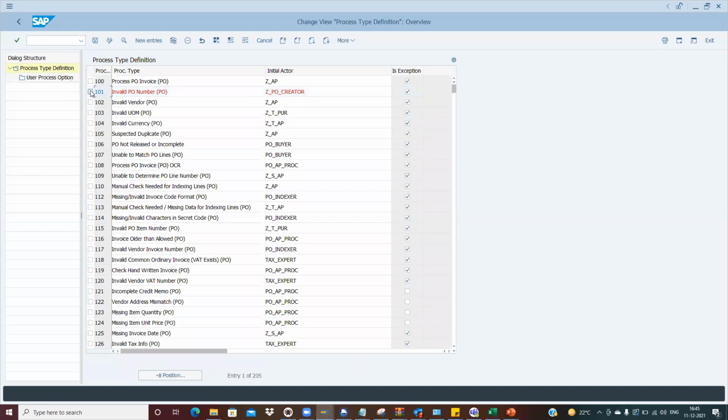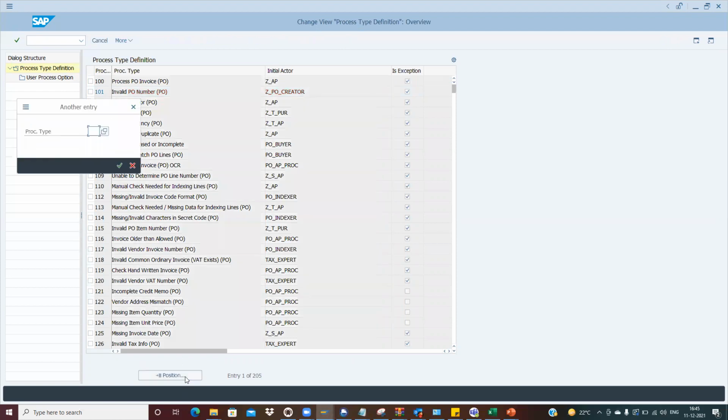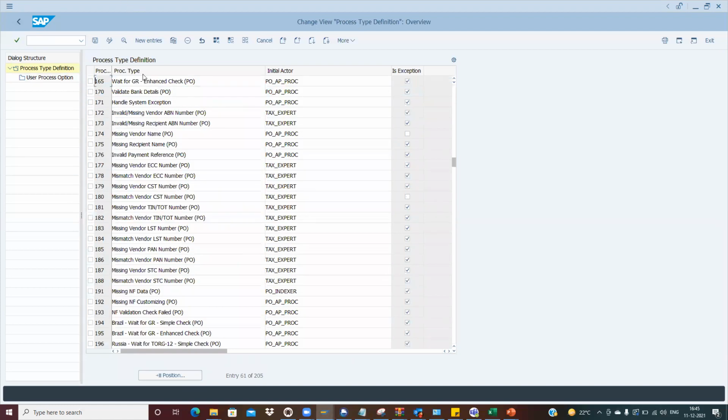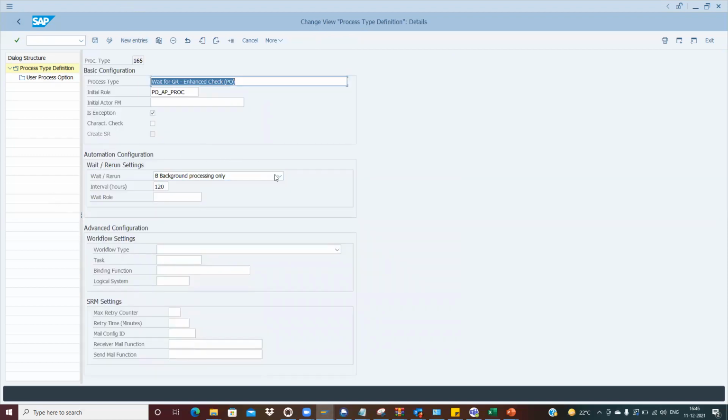Then, so we are clear with this part, right? There is one more process type, 165, which we use for the wait for GR. If I just open this, now you can see the wait or rerun settings. Now what it will do basically.